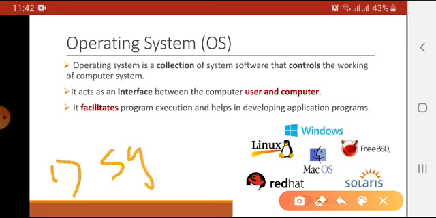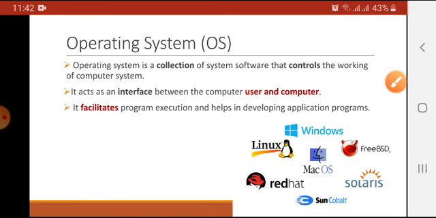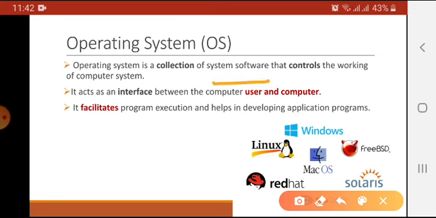One is system software and the other is the application software, as we have already studied in our previous classes. So, operating system is one of the types of the system software and it is used to control the working of the computer system. It basically acts as the interface between the users and the computer.